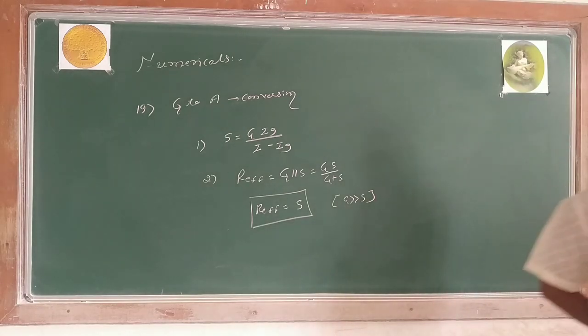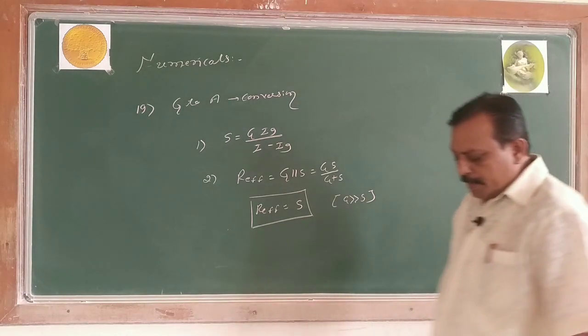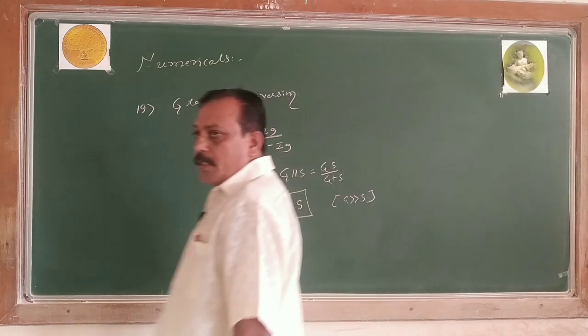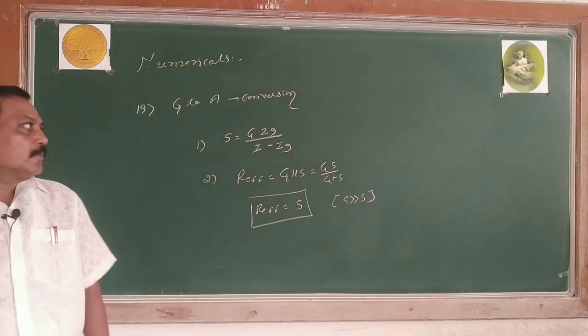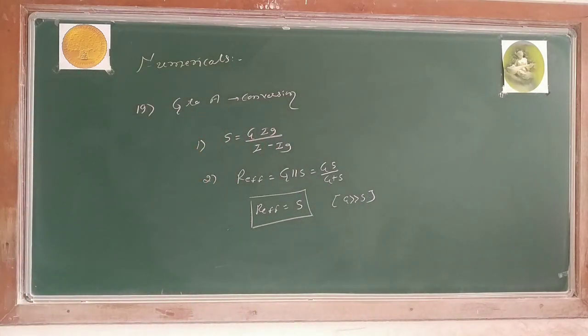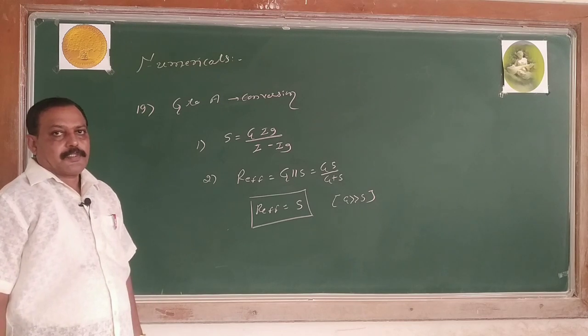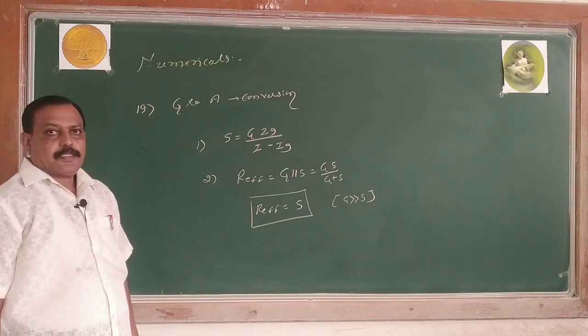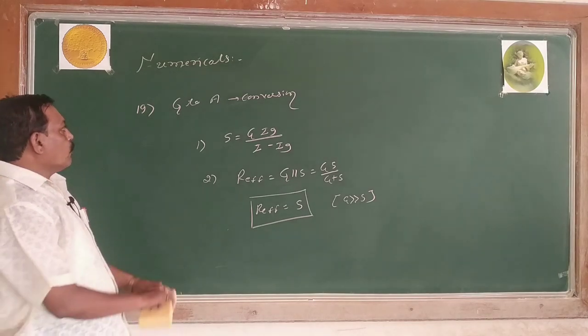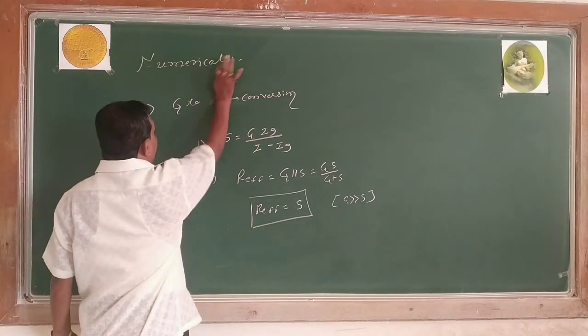What is the resistance of the ideal ammeter? Ideal ammeter has got zero resistance. Now this is our equation for conversion of G to A. The required small resistance S equals G into Ig divided by I minus Ig. Is it clear? Yes. Then I go for G to V conversion.